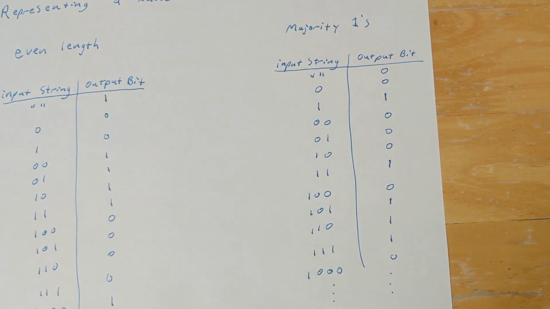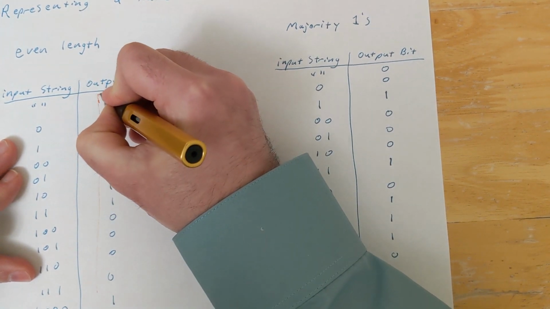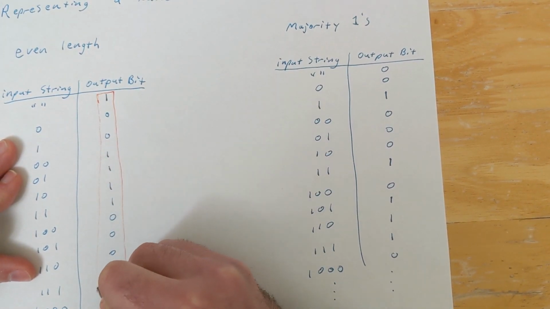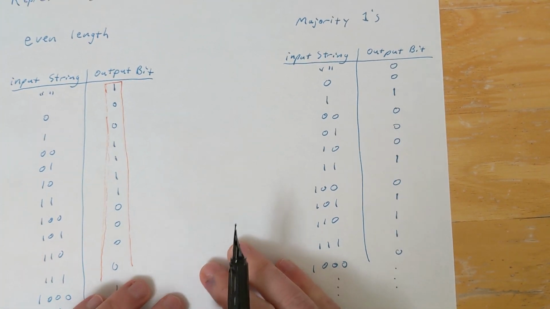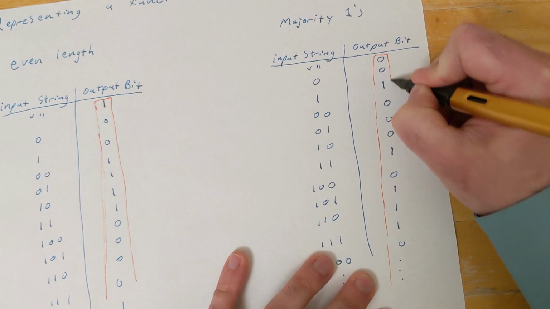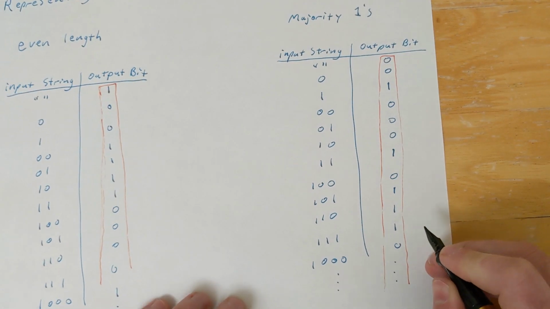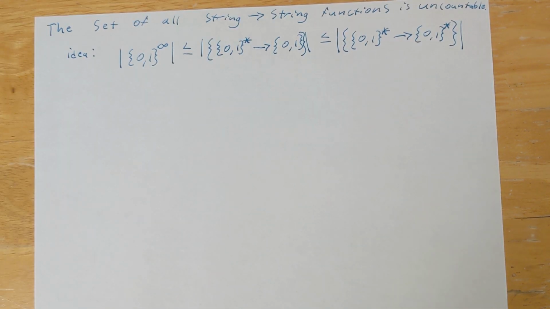So now something that we can look at here is that if we had agreed in advance what the order of our input strings were, we could represent all of the contents of this table with just the output column. So with just this right-hand column, we have all the information we would need to construct the table if we had an agreed upon order for our list. So that means that we should be able to represent any function mapping strings to bits by just an infinite binary string.